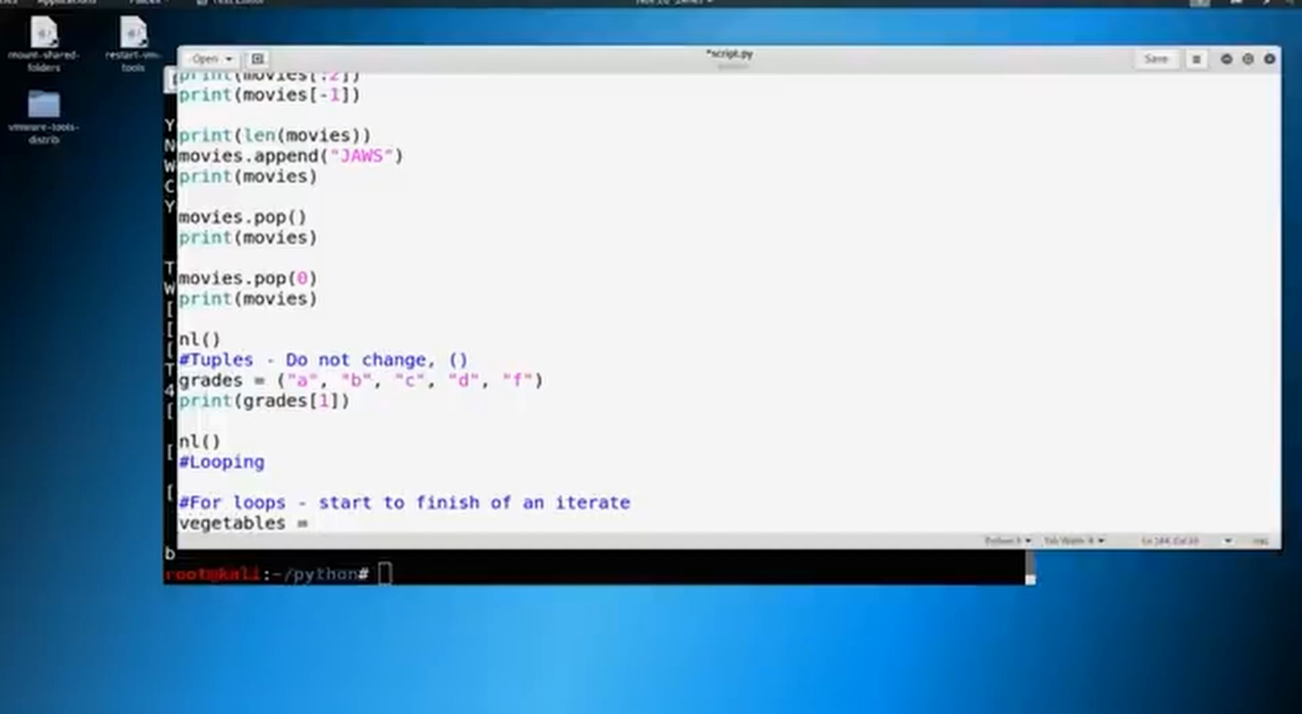Okay, let's go back to list and we'll say vegetables. And let's just throw some vegetables in there. You can pick whatever you want. I'm going to do cucumber. I'm going to do spinach. And how about cabbage? Okay, and again, your list can look however you want it to look.